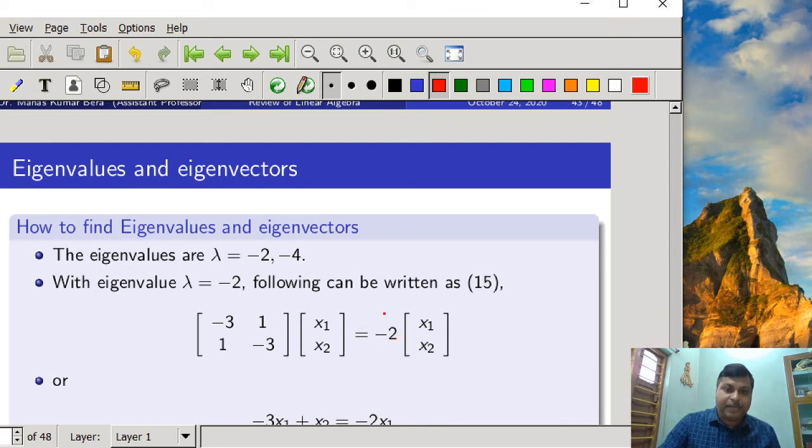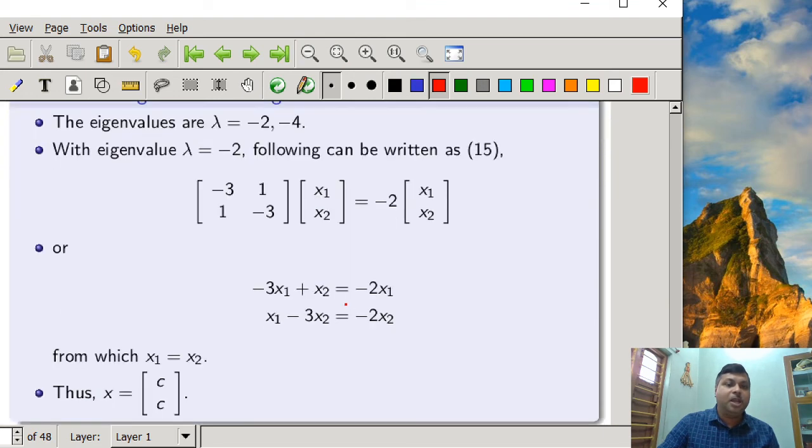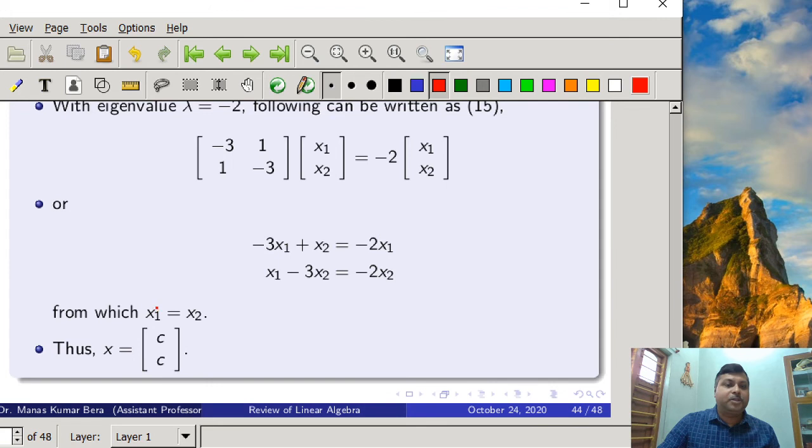Because we have taken lambda 1 equal to minus 2. So if I want to find out the eigenvectors related to minus 4, then instead of minus 2 we will write minus 4, and we have to solve this equation. And we will solve this equation. We arrive at a single relation, that is x1 will be equal to x2.